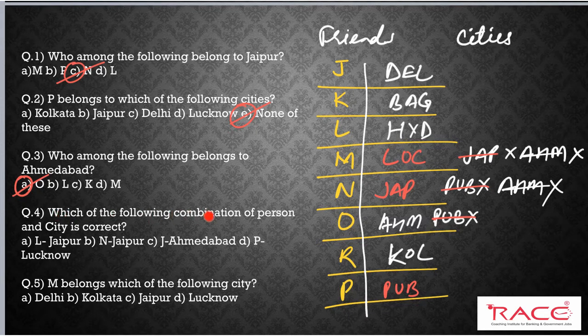Next, which of the following combinations of person and city is correct? L Jaipur, L Hyderabad, no. N Jaipur. So this is the right answer, B. See, J Ahmedabad, no. And P Lucknow, no. Last question, which of the following cities does M belong to? Lucknow. So what is the right answer? Option D. So those are very simple 5 questions. I hope you understand how to solve this type of puzzle, and this video will be helpful for you.